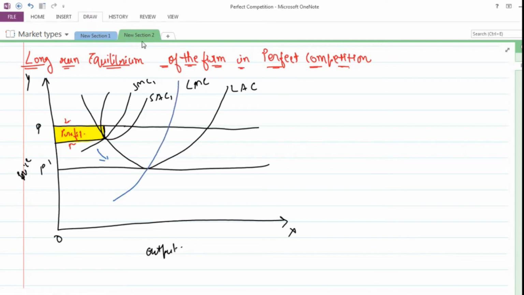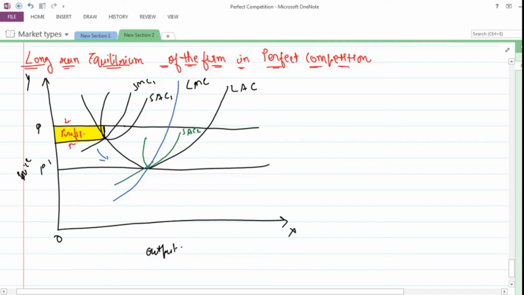Let's assume that because the firm has an incentive to manufacture more, it is going to move from this point to a lower point on the cost curve. Here again a short run average cost curve is being created at this stage, where there is a tangent. Now I will be drawing a short run average cost curve. Short run average cost curve आपका कैसे बनेगा? Here it would be like this. This is short run average cost curve 2, and this is the short run marginal cost curve 2. This is the first one and this is the second one. When the firm moved downwards, in expectation of increasing its efficiency, we would have a new short-run marginal cost curve as well as a new short-run average cost curve.